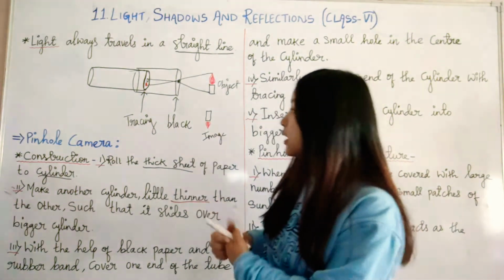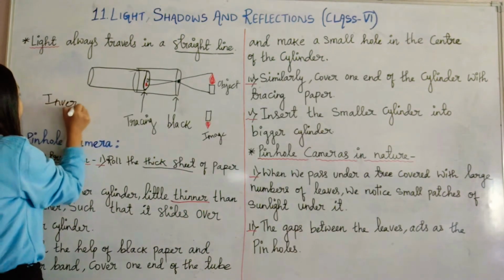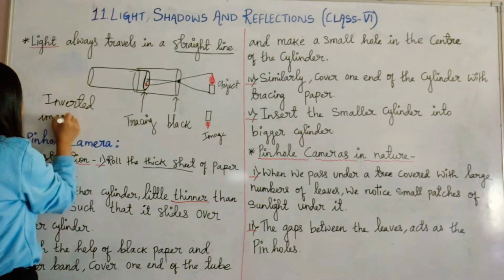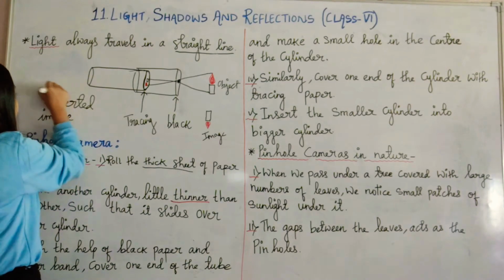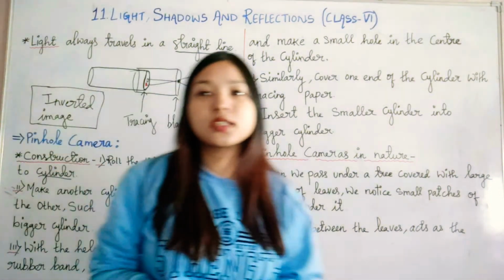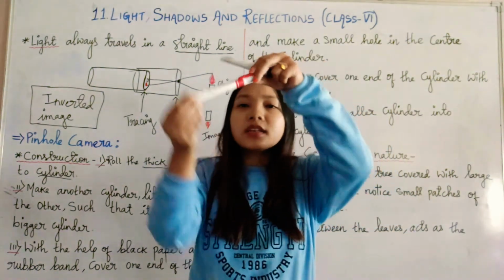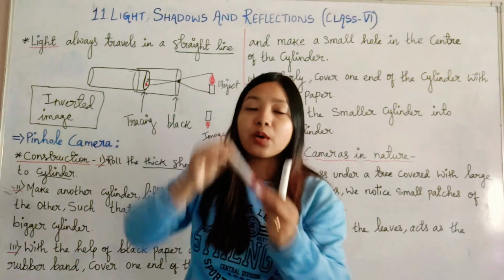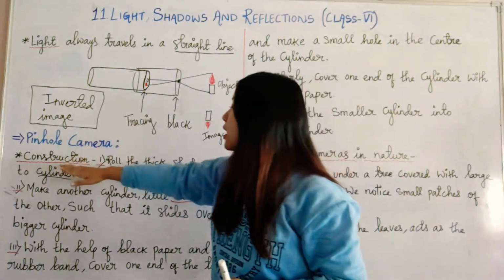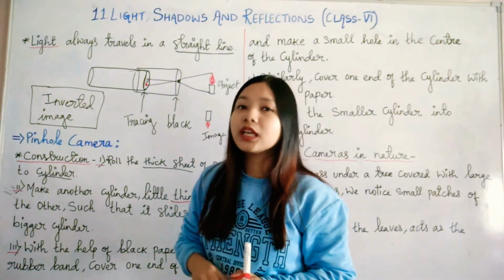Such types of images are called inverted images. Inverted images means if this is the object, the image formed will be upside down. In a pinhole camera you will always find inverted images.